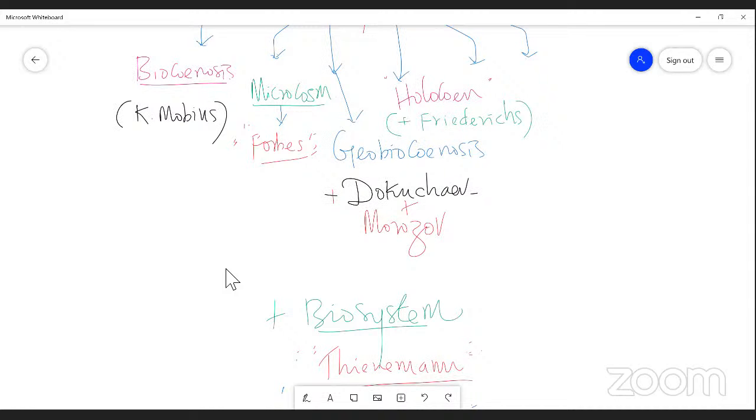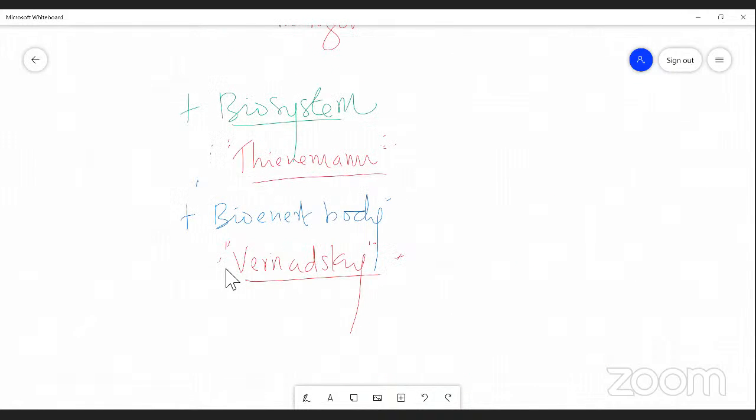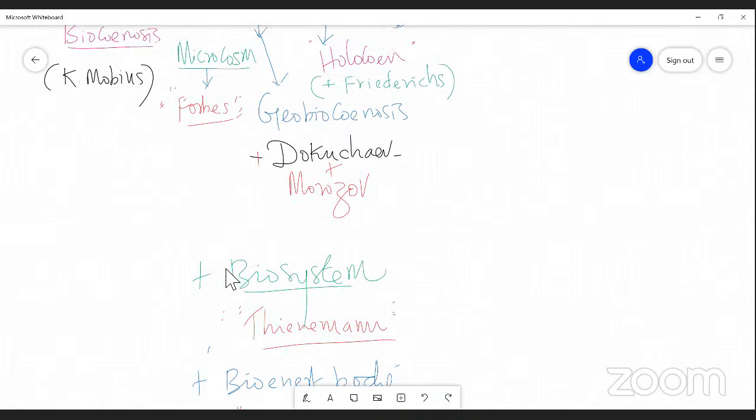And the third word instead of ecosystem is geobioconosis, given by Dakuch and Morozov, right? And the fourth one, holocone, was given by Frederick's, right? And biosystem is also a word given by Teeny Man. And the last word, bio-inert body, was used by Vernadsky.